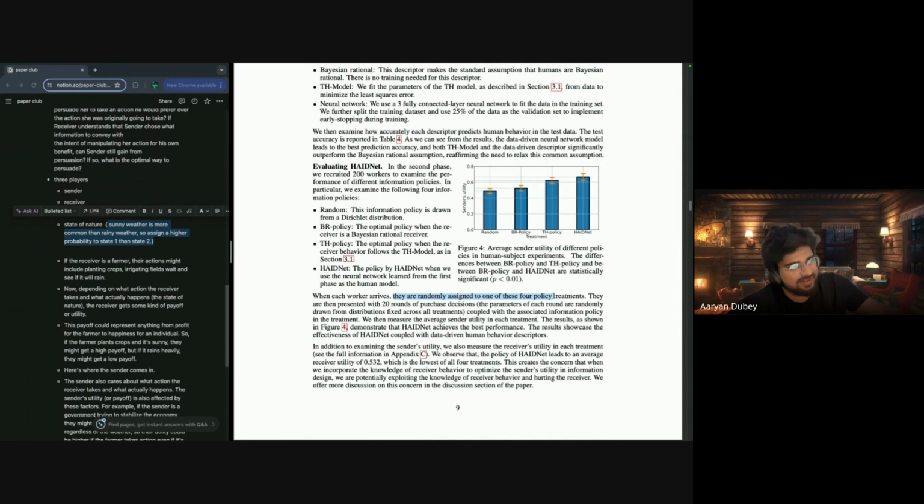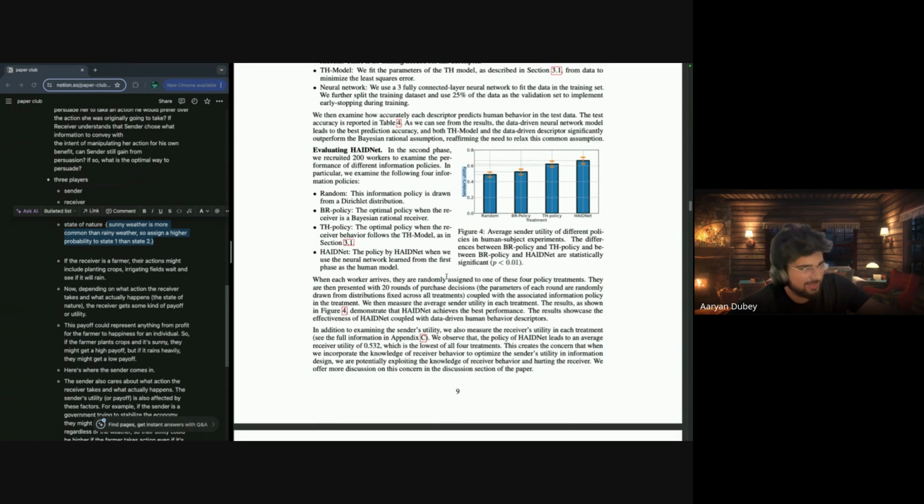They randomly assign one of these 4 policy treatments, then they presented 20 rounds of purchase decisions coupled with the associated information policy in the treatment. We measure the average sender utility in each treatment. The result is shown in figure 4. As much as I've seen, I haven't seen sender utility defined anywhere for this, or I don't know.